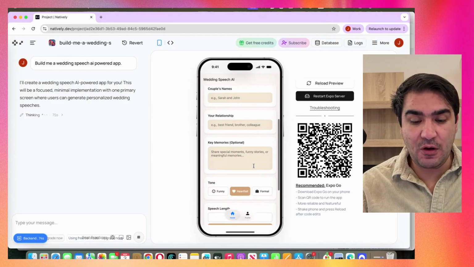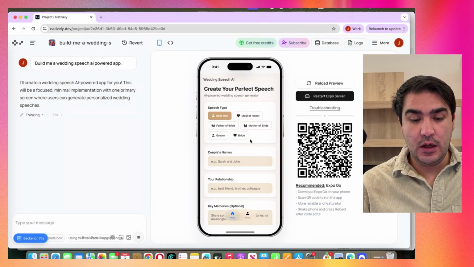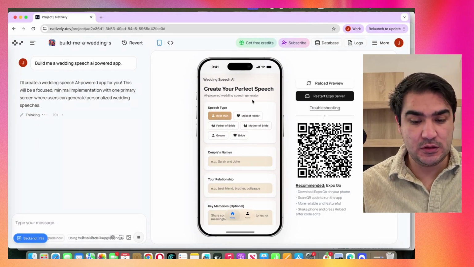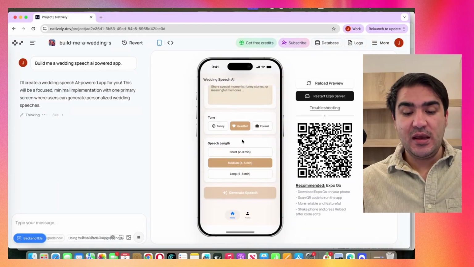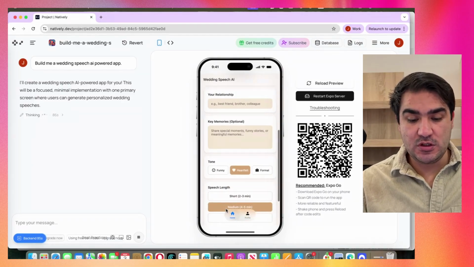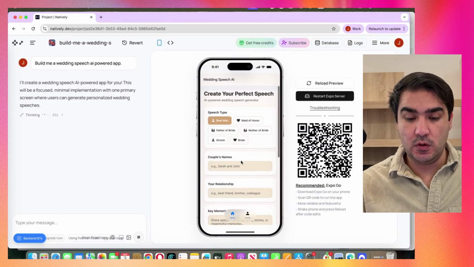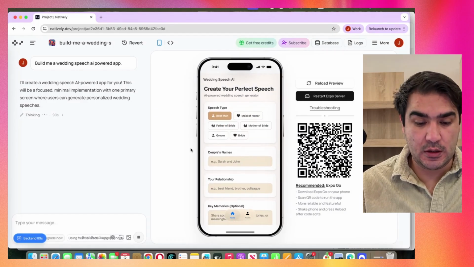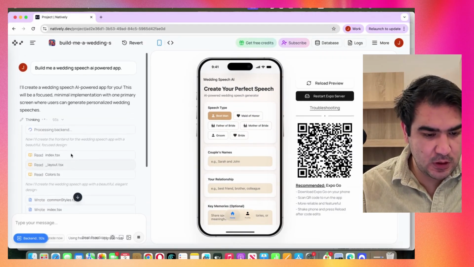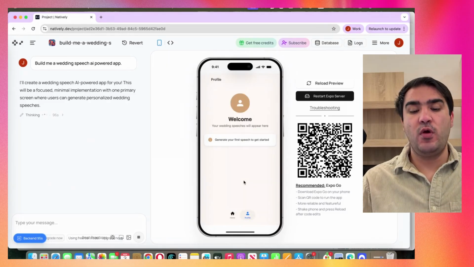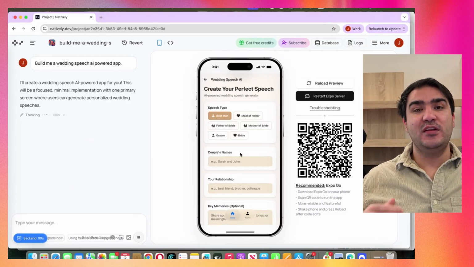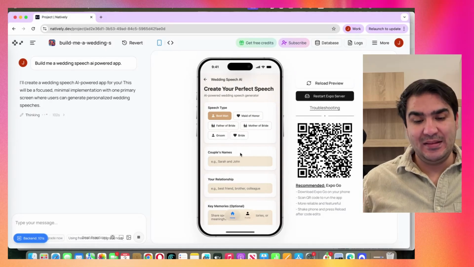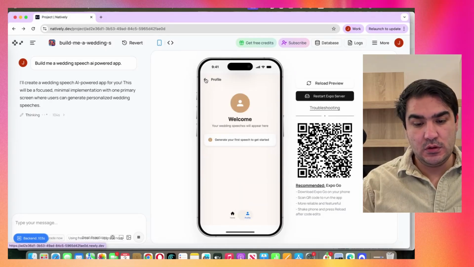Amazing. So this is how our app looks now. Wedding Speech AI: create your perfect speech. So this is cool. We can choose the speech length, short, medium, long, and then we can choose the tone of it. So amazing. Let's wait for this to finish, and then I'm gonna use this. And of course, here we have the profile. I think that we don't need authentication here, but we might add it. Yeah, let's see how that goes.